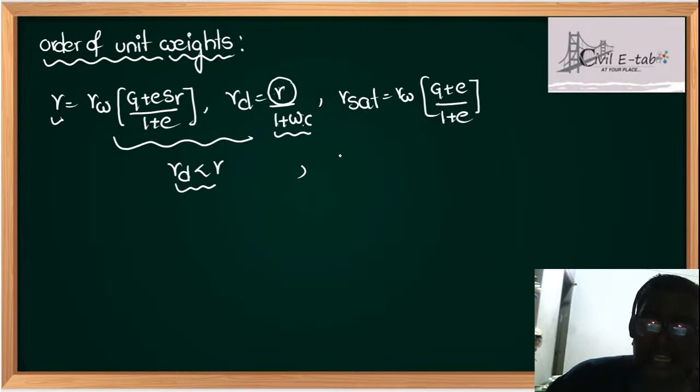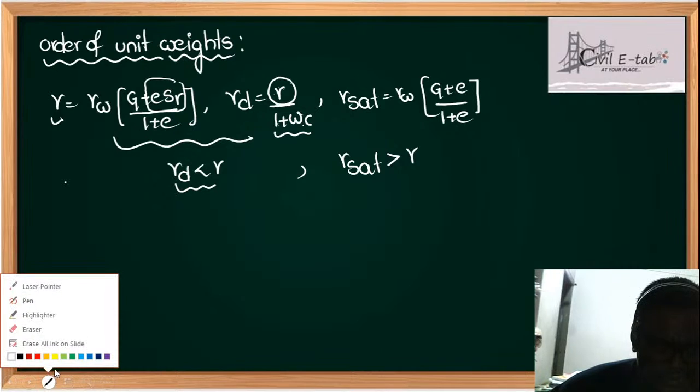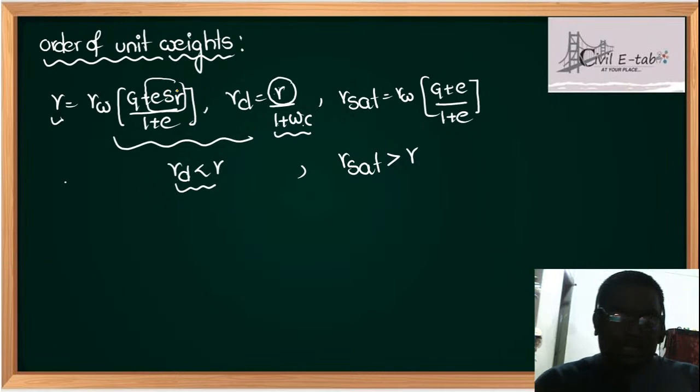Now the relation: gamma sat is always greater than gamma. Why? I will tell you. Most people are not aware of this. You will ask me, gamma is written with everything the same. In gamma, there is a concept called ESR. I will tell you in another color so that you can distinguish them. In gamma, you have taken it as ESR, students.